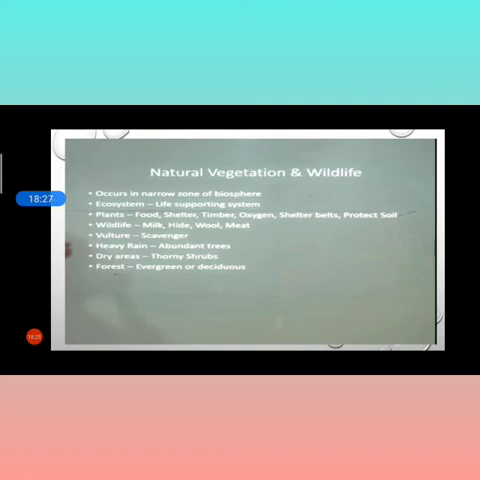Heavy rain, abundant trees; dry areas, thorny shrubs; and forests, evergreen forest. In the last classes, 6th and 7th, we have already studied all these things. What are the forest areas? Evergreen forest remains green over the years, over time, and it comes with 140 centimeters of rainfall. And then the deciduous forest will not be green throughout the time. We have already studied all these things in the last class, so hope you remember that.